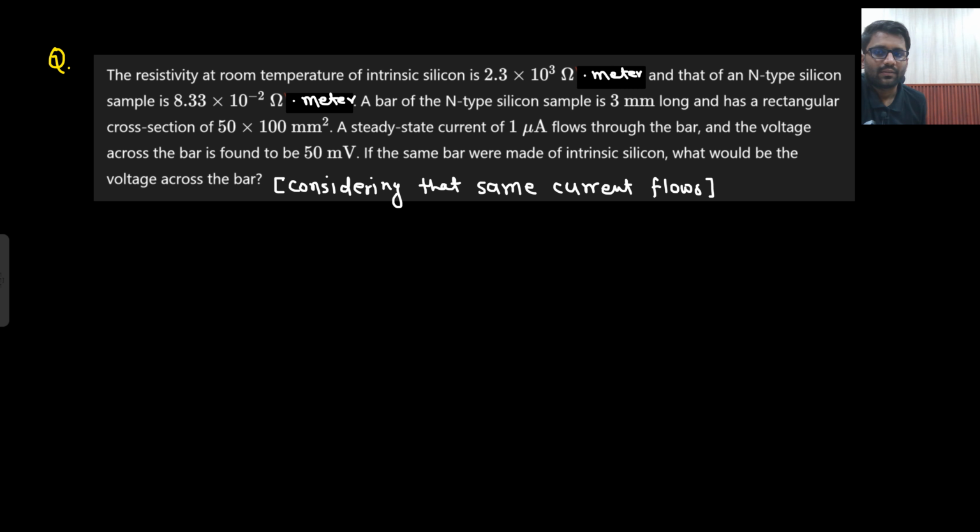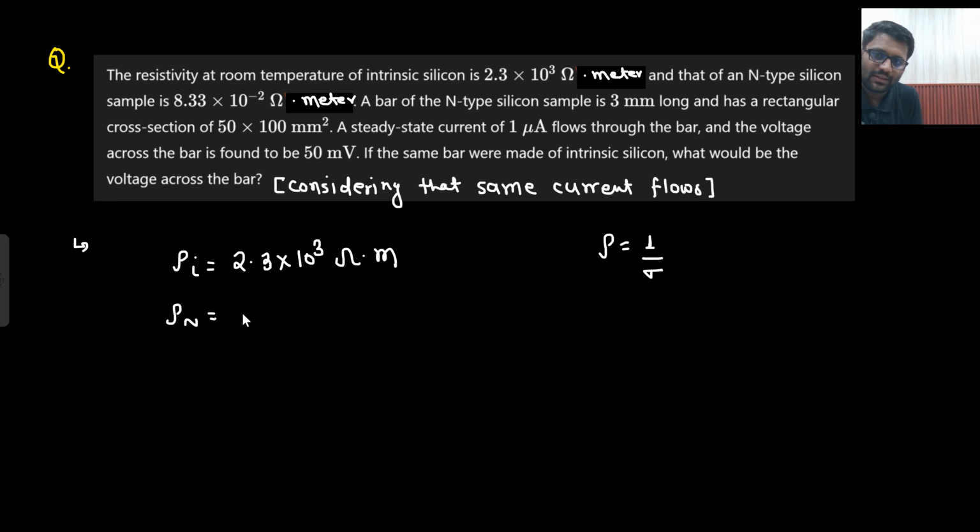This question. The resistivity at room temperature for intrinsic silicon is given like this. Do you remember resistivity? Resistivity is simply the reciprocal of conductivity, right? For an N-type silicon sample, this was the resistivity.